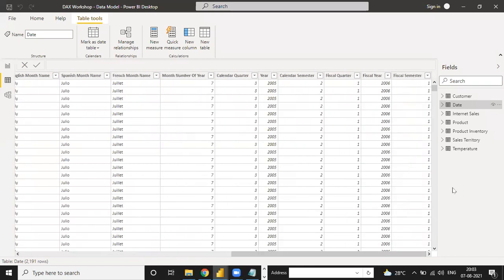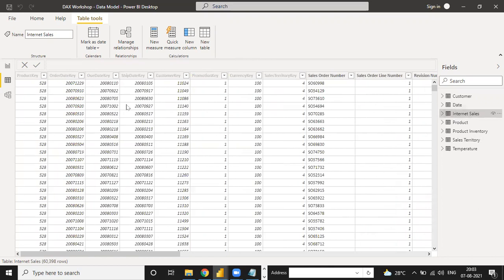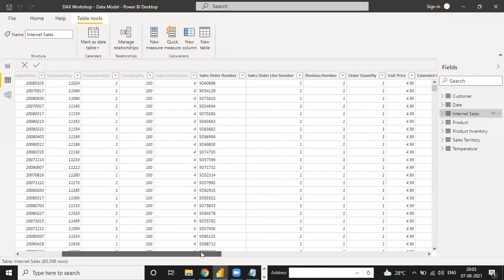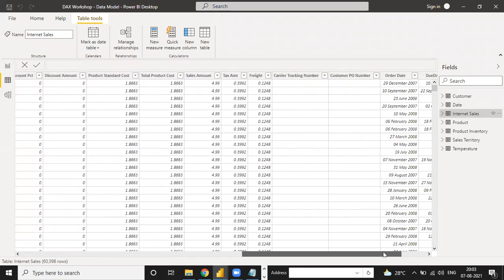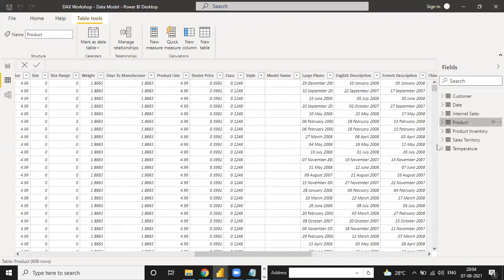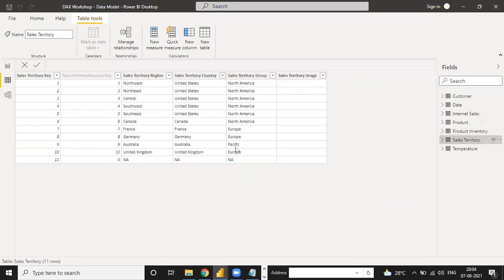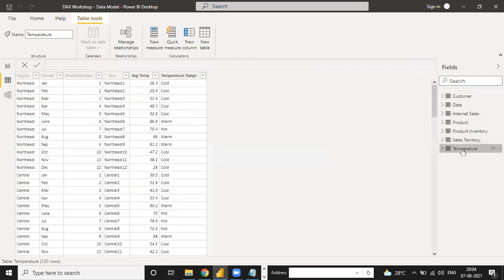Internet sales is our fact table, which gives the sales order. Product is a dimension table. Product inventory is a dimension of a dimension table, since there is a product unit divided. Sales territory shows the region for sales, and there is a temperature range by sales.